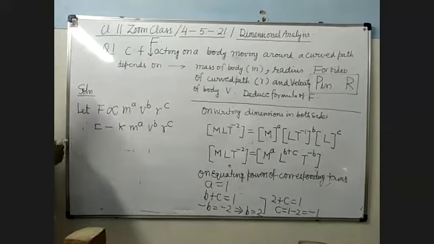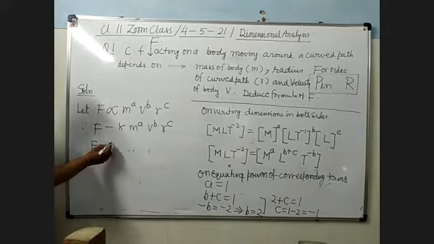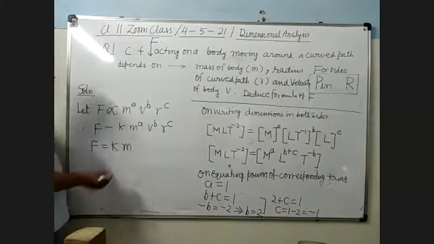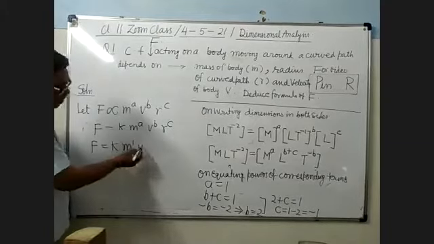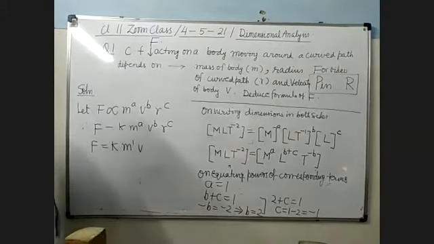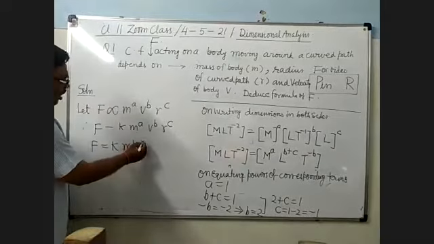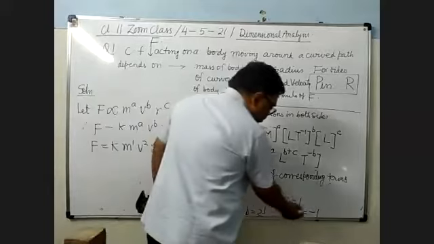So when you substitute, F equals k, m to the power a, what is the power? 1. v to the power b, b equals 2, and r to the power c, c equals minus 1.